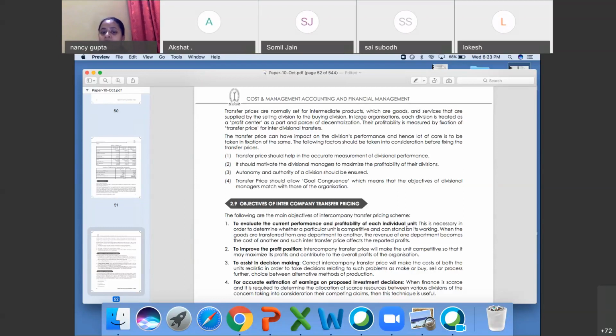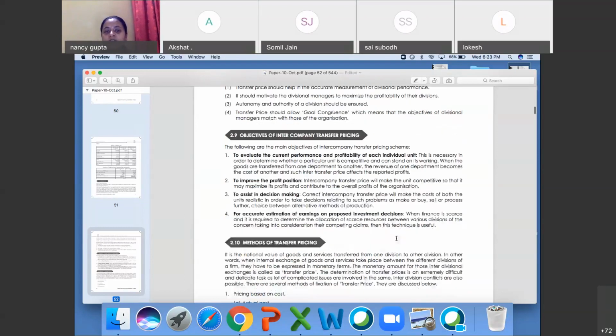So this would be the basics of transfer pricing. I'll talk about the objective: to evaluate the current performance and profitability of each individual unit. Individual unit, you can say, can be a department, a division, a subsidiary or holding, or it can be an outside market. So the current performance and profitability of your situation should be evaluated to improve the profit position. Of course, your goal is profit maximization, so it should be improved to assist in decision making.